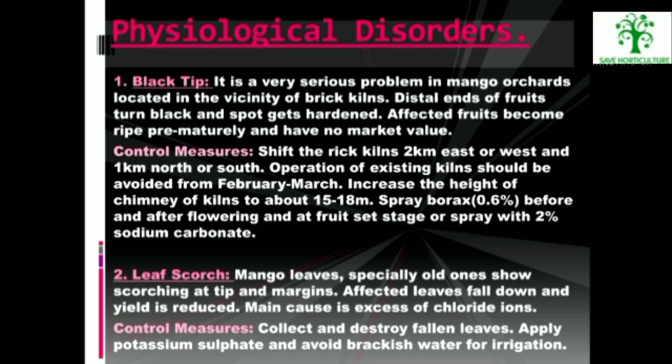Physiological disorders: black tip. It is a very serious problem in mango orchards. Distal ends of the fruit turn black and the spot gets hardened. It can be controlled by shifting the brick kilns 2 km east or west and 1 km north or south. Operation of existing kilns should be avoided from February to March. Increase the height of the chimney of kilns to about 15 to 18 meters. Spray borax before and after flowering at the fruit set stage.